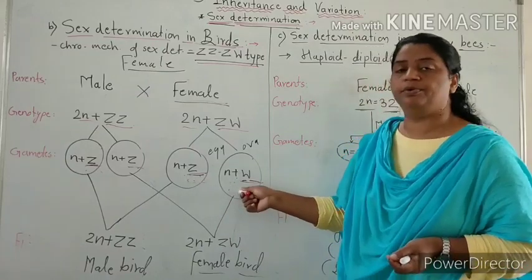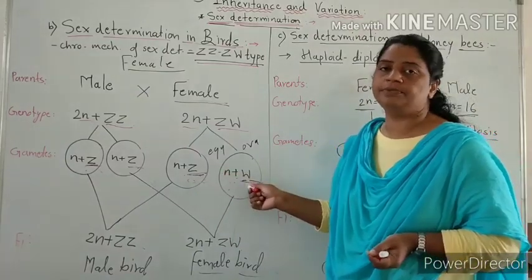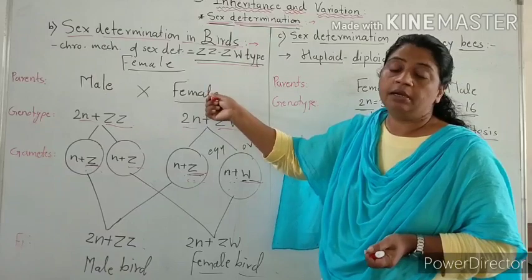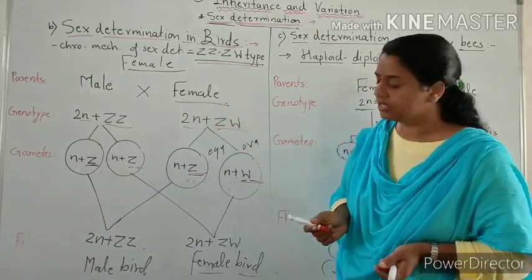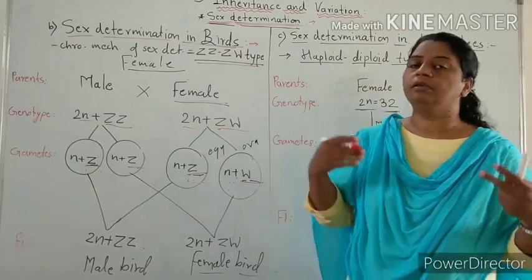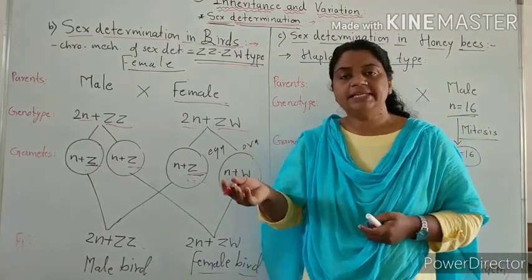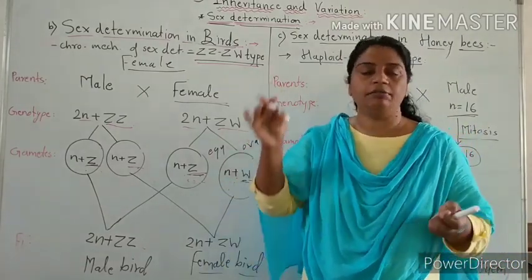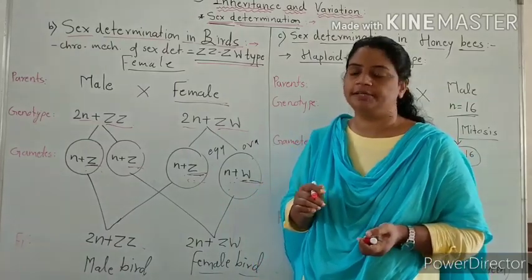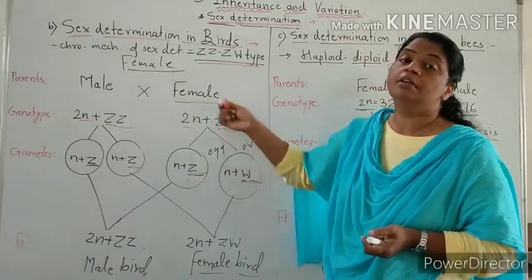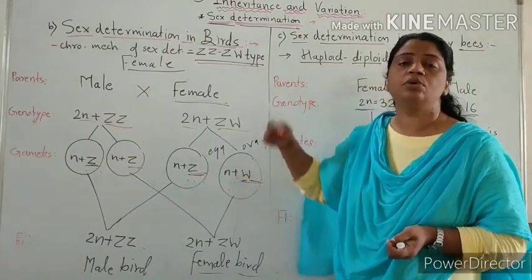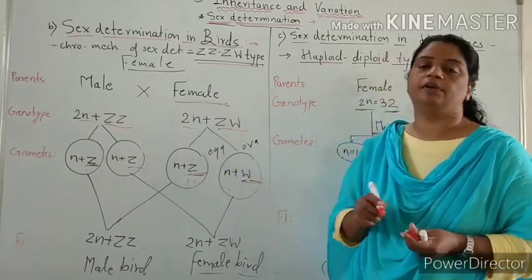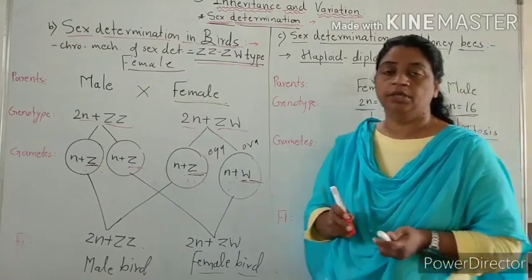In human beings, the male is heterogametic, so the male or father is responsible for sex determination, and in birds, the female is heterogametic, produces two types of eggs, so the female is responsible for sex determination.